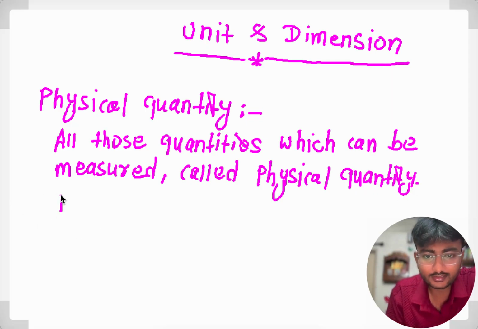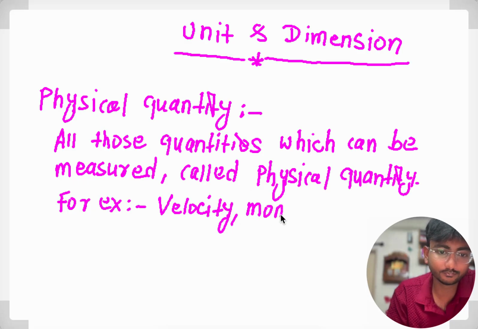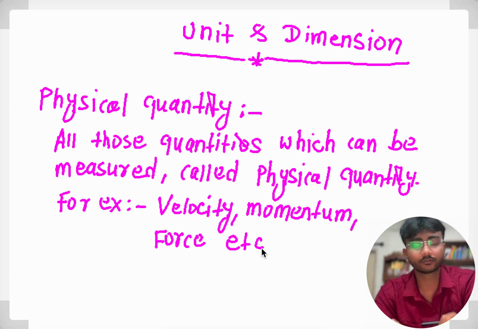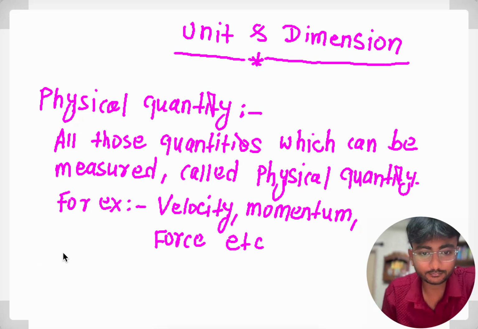For example, we can say velocity, momentum, force, etc. So we can say anything which can be measured through any instrument is called physical quantity.